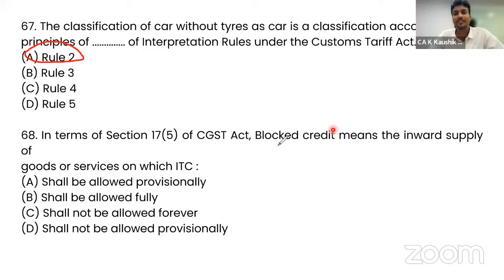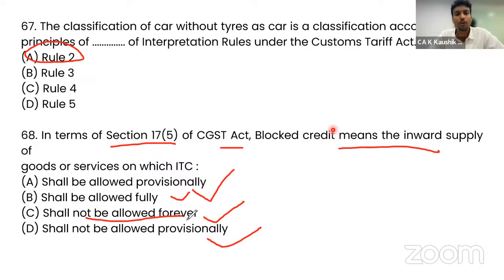In terms of section 17(5) of the CGST Act, blocked credit means the inward supply is provisionally allowed, fully allowed, not allowed forever, or not allowed provisionally. Not allowed forever is the correct answer. Option C.